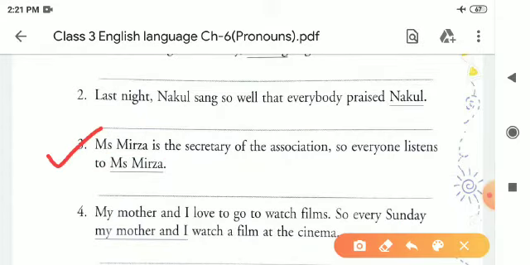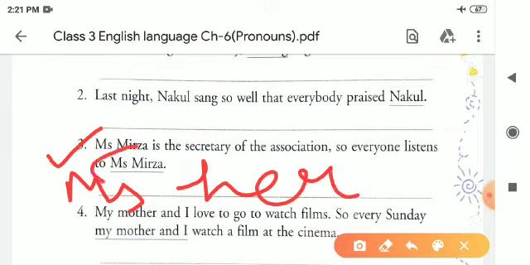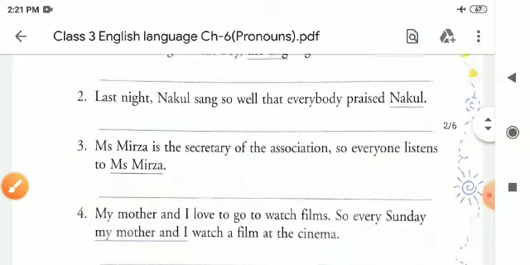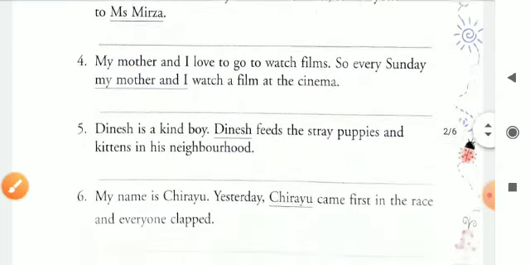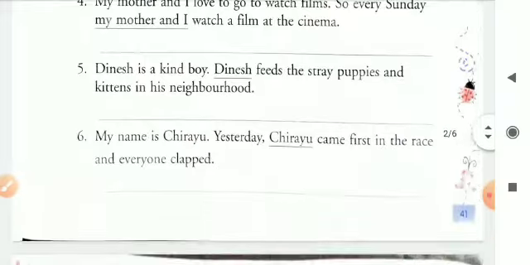We will write like this: Miss Mirza is the secretary of the association, so everyone listens to her. We will use her in the place of Miss Mirza, because her is the pronoun of Miss Mirza. So in this way children you will complete this exercise.